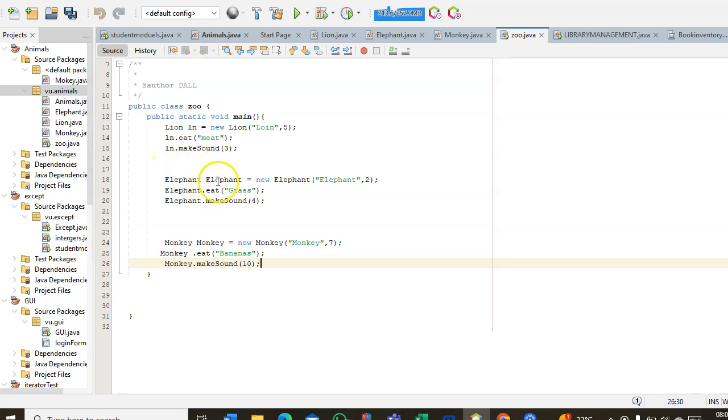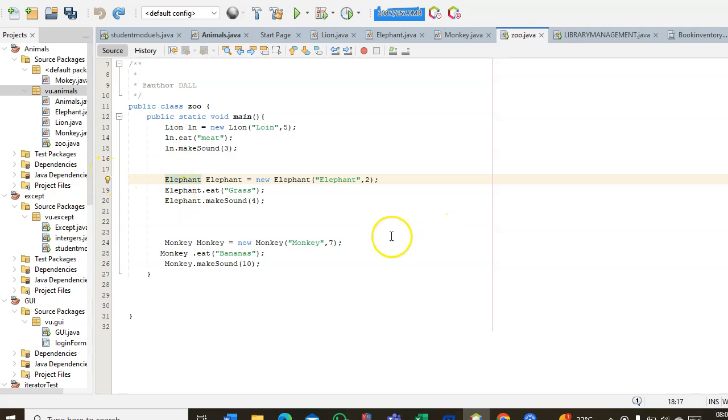I said elephant equals this. So here I'm not sure why this is so, but if I delete one here, it's going to show an error. See, it shows an error, so I'm not sure about that. If I leave both of them, it doesn't show an error. That's what the system showed me, because when I clicked here, it showed me that.